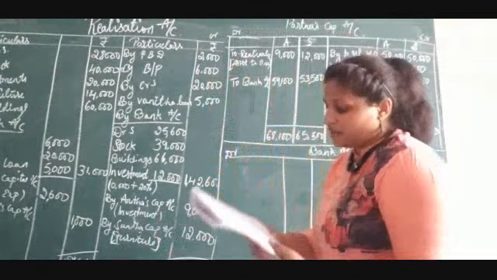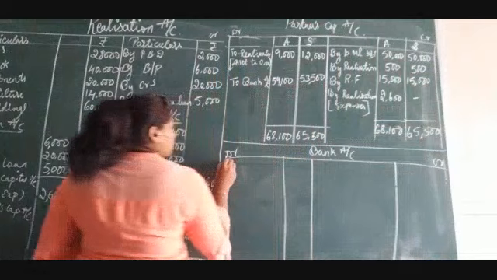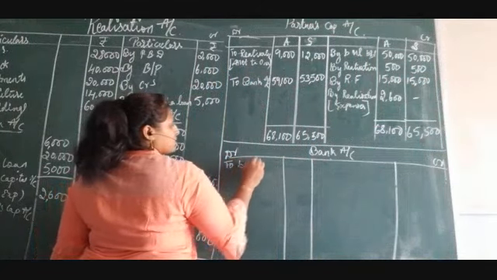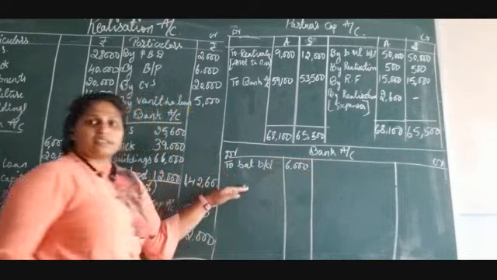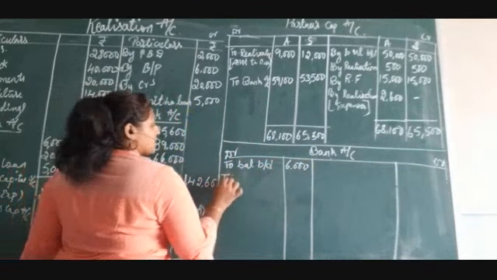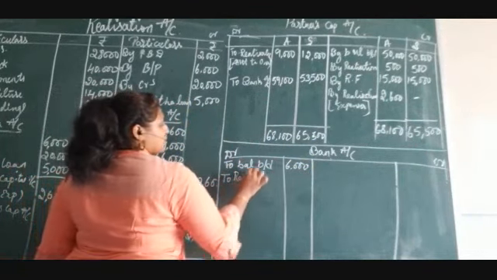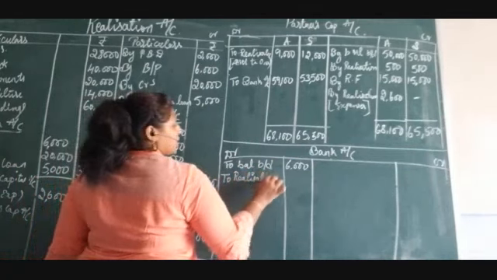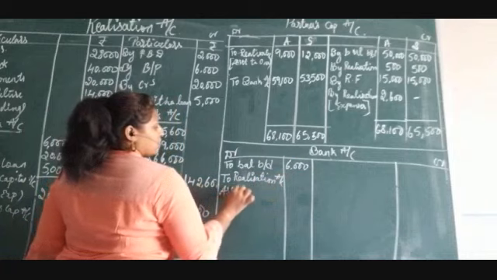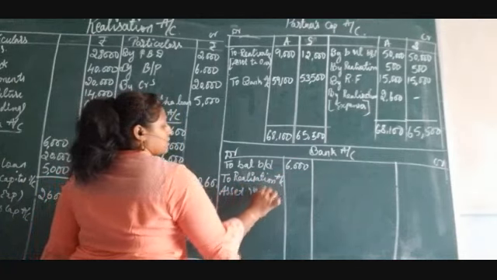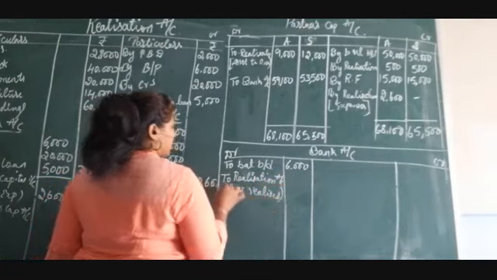What is the bank balance? We have 6,000. So, to balance brought down is 6,000. And the second item that comes under this is assets realized. So, to realization account, all the assets realized amount you have to write. So, what is the total amount of assets realized?